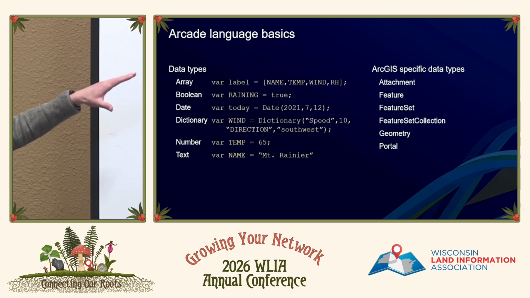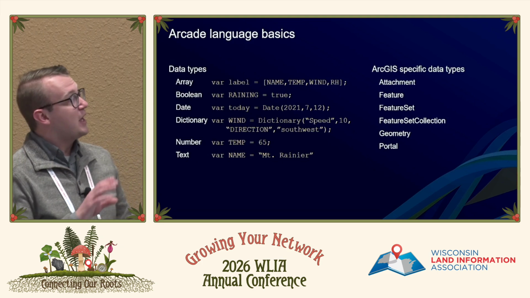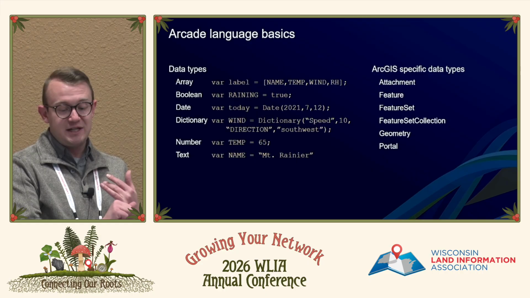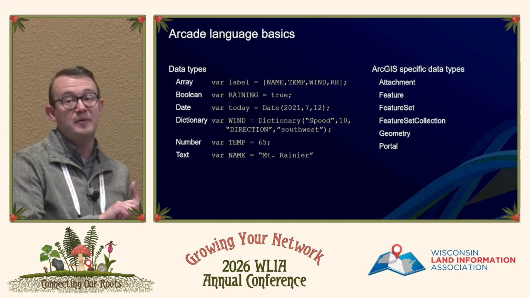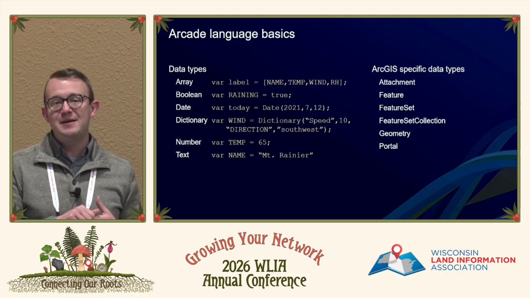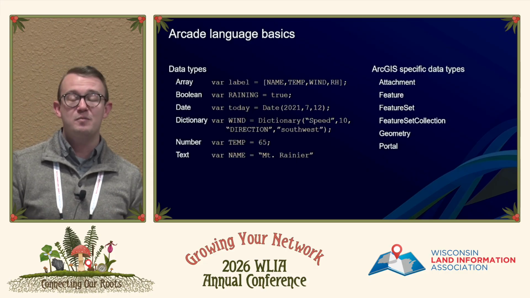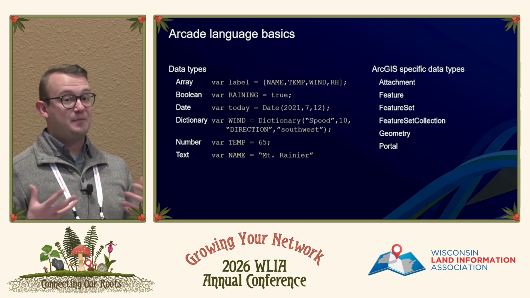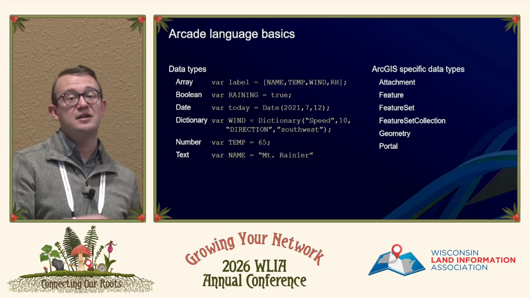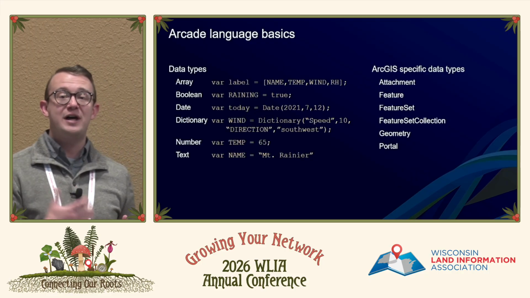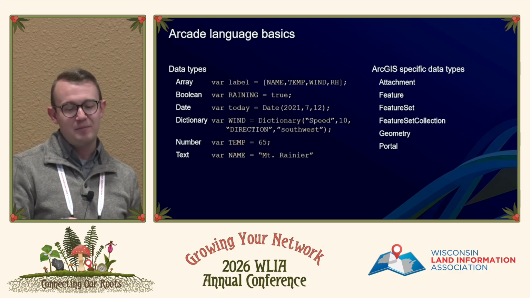So there's a couple different specific data types that we're going to add here. We can call attachments, we can call feature sets, feature set collections. We can also call items from a portal. So just because something isn't in my organization or maybe in that proper portal, if it's a public item that I get the item ID for, I can bring that in to my expression without actually having to own that content or even add it to my web map here.